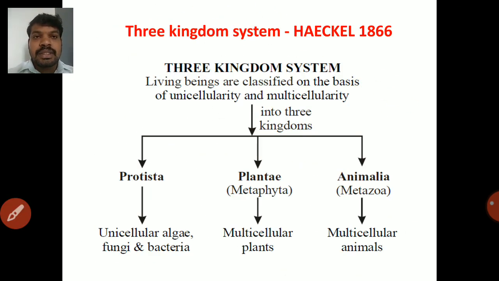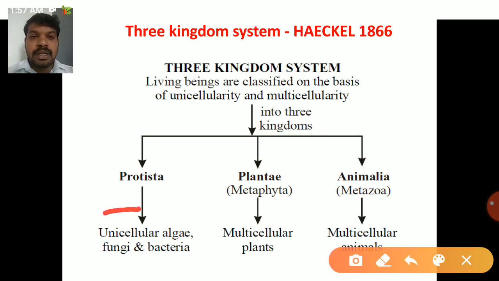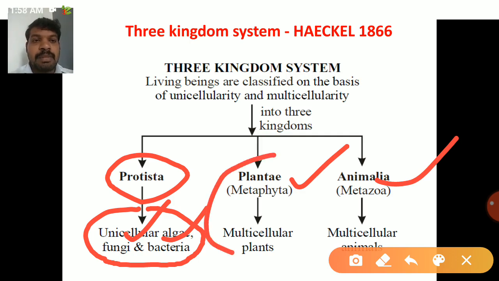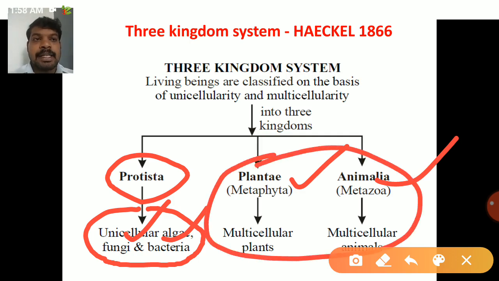So this is your three kingdom classification system proposed by Haeckel in 1866. In this he classified the fungi under unicellular organisms in Protista. So Protista contains fungi and bacteria in the three kingdom system, and Plantae, next one is Animalia. So these two are multicellular organisms.